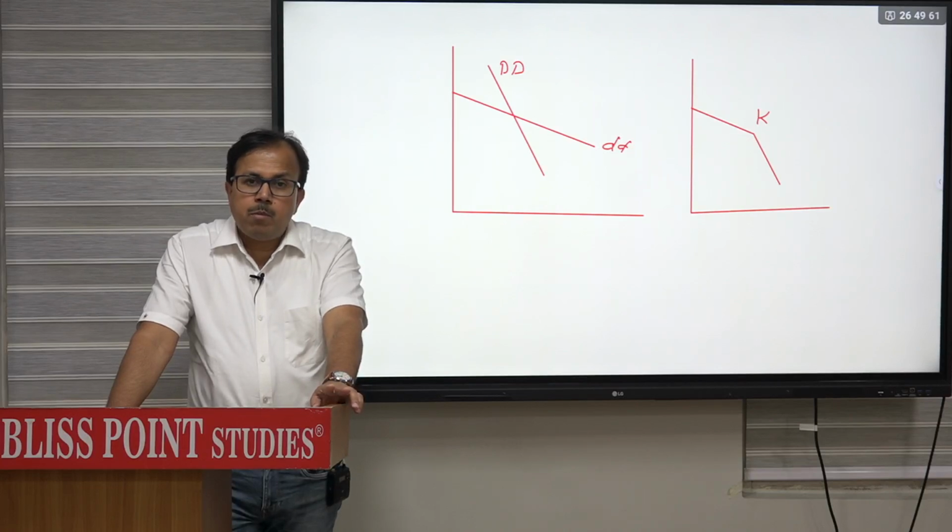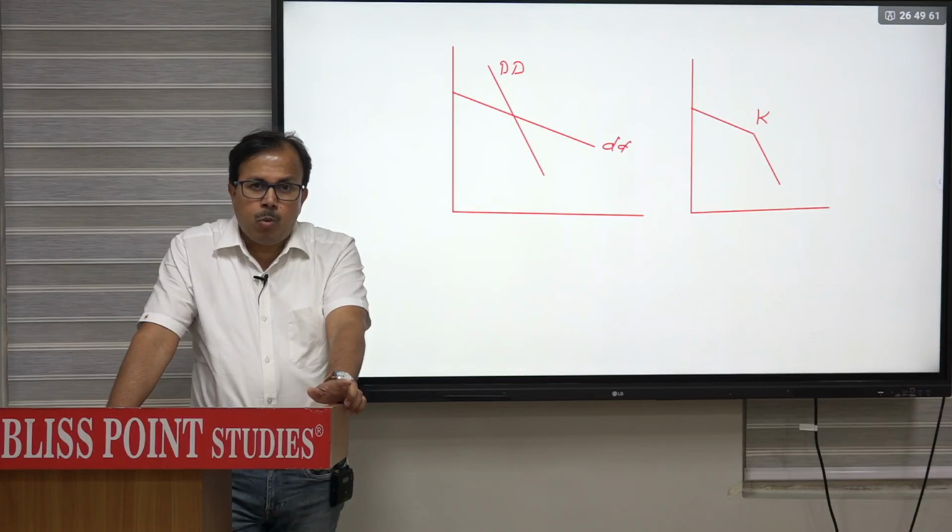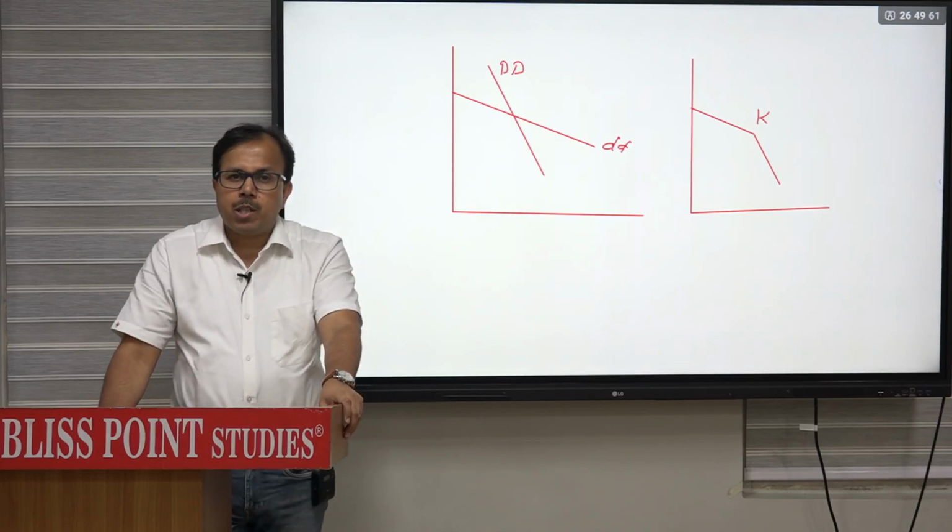In the Chamberlain model, the firms' behavior is assumed to be myopic, meaning the firm behaves as if, when it reduces the price, others will not reduce the price. Actually others do reduce the price, but the firm assumes that others will not reduce the price. Such behavior is myopic behavior. So using myopic behavior the Chamberlain model has been explained.